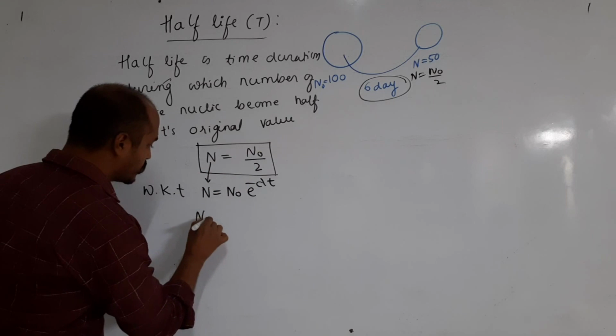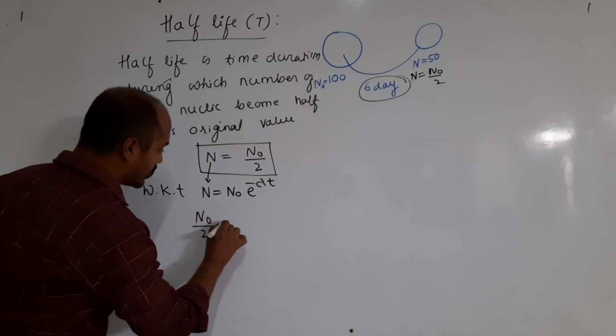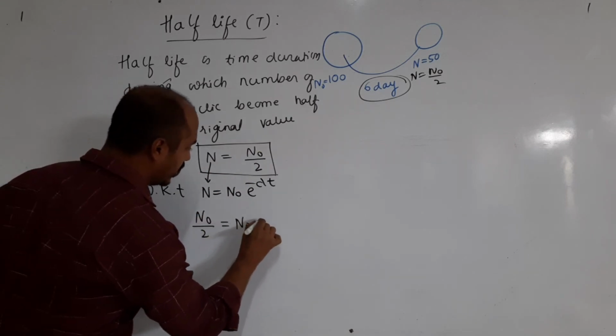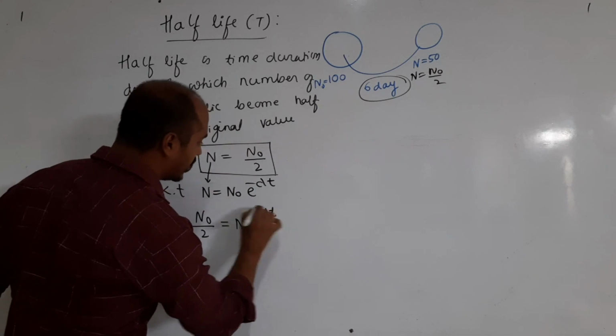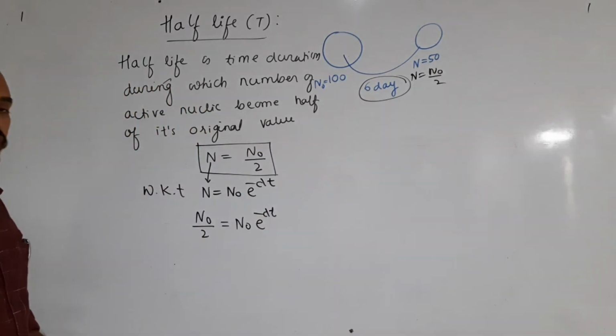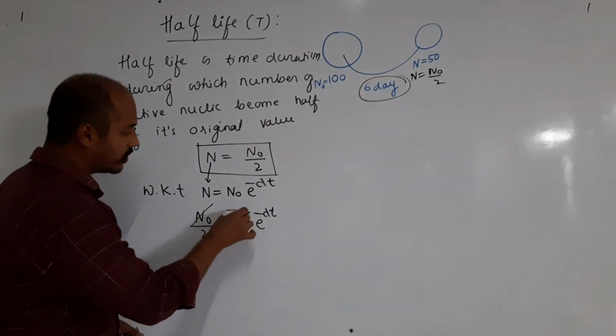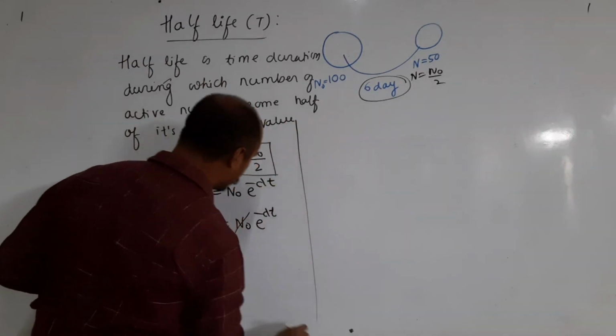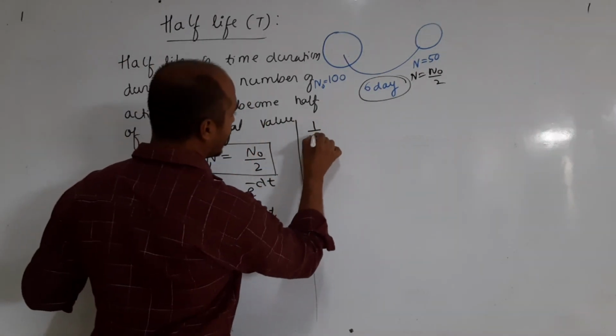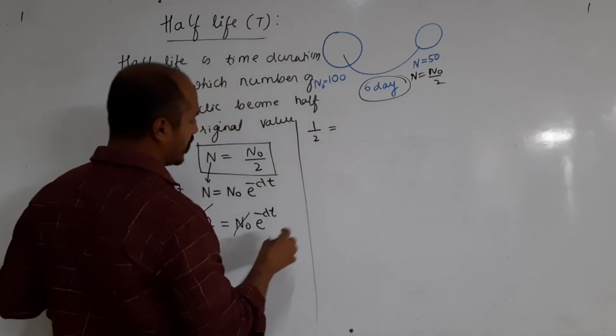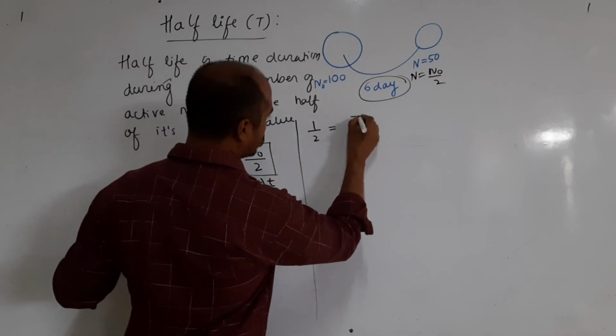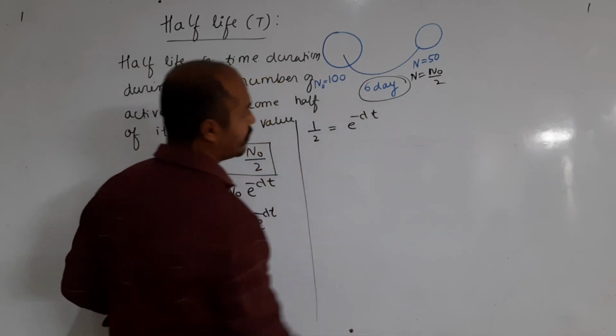So N naught divided by 2 is equal to N naught e raised to minus lambda t. So what term can we cancel out here? We can cancel out N naught and N naught. What will remain? 1 by 2 is equal to e raised to minus lambda t.